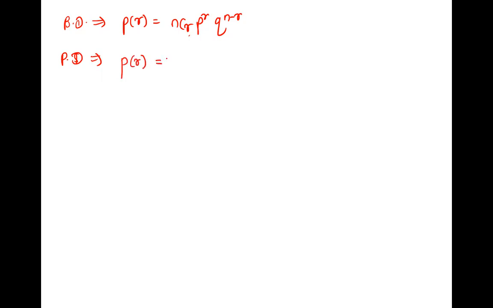So next, Poisson distribution. Probability of R is equal to e raised to minus Z, Z raised to R upon R factorial, where R is again the number of successes, and Z is the mean, that is equal to the average, which is N into P. This Z can also be denoted by M. So these two we have seen.